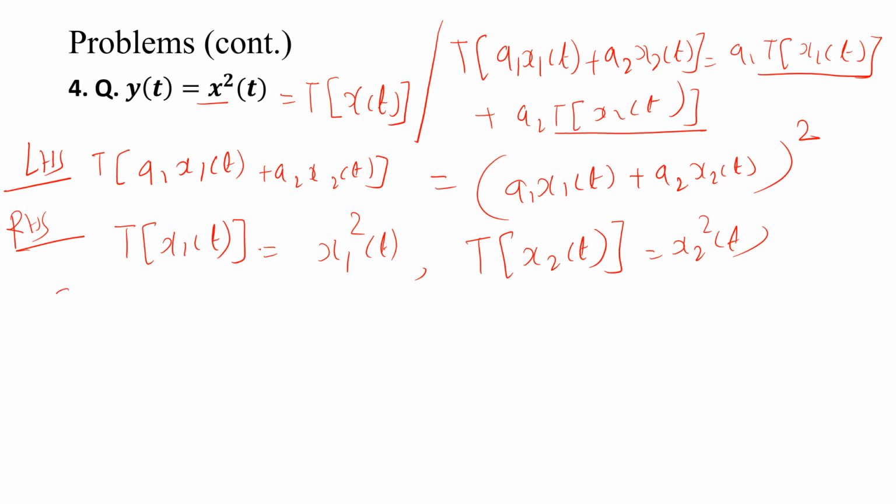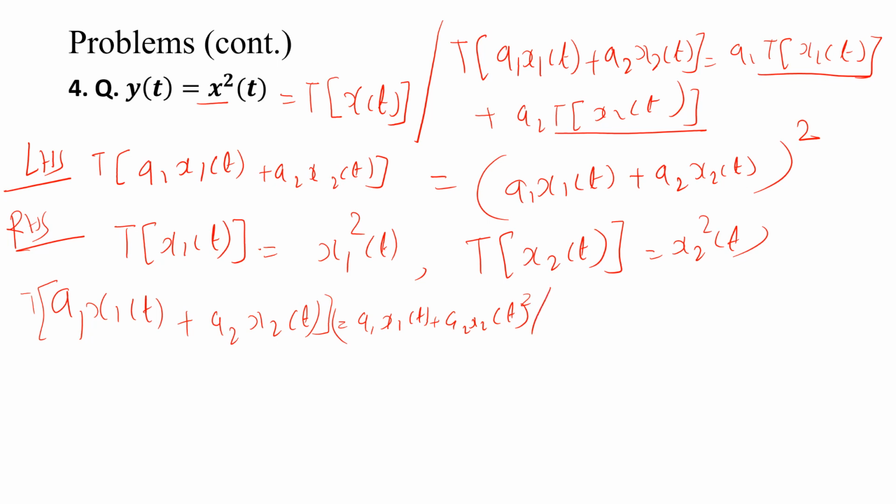So on the RHS side, T of a1 x1 of t plus a2 x2 of t is already completed. So we got in the LHS side a1 x1 of t plus a2 x2 of t whole square. Okay, this is the LHS term.